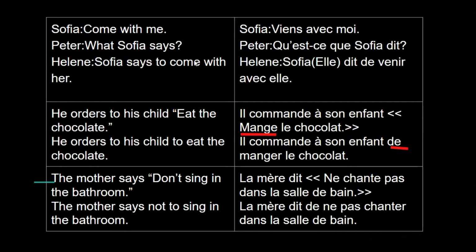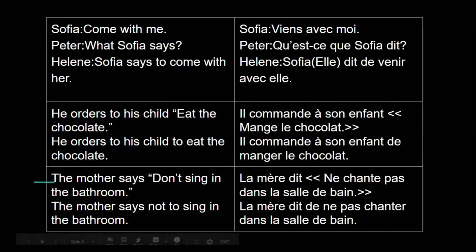So now, as we know, we'll keep the first part the same. So it will become "la mère dit". La mère dit is la mère dit. Then we just learned that the formula for the negative imperative is "de ne pas" plus infinitive. The "ne pas" is here. See, the verb is chante, that is the conjugation of chanter with tu. So the infinitive is chanter, so it is "de ne pas chanter", and "dans la salle de bain" will remain the same. So it becomes "la mère dit de ne pas chanter dans la salle de bain". So let's move to the next part.